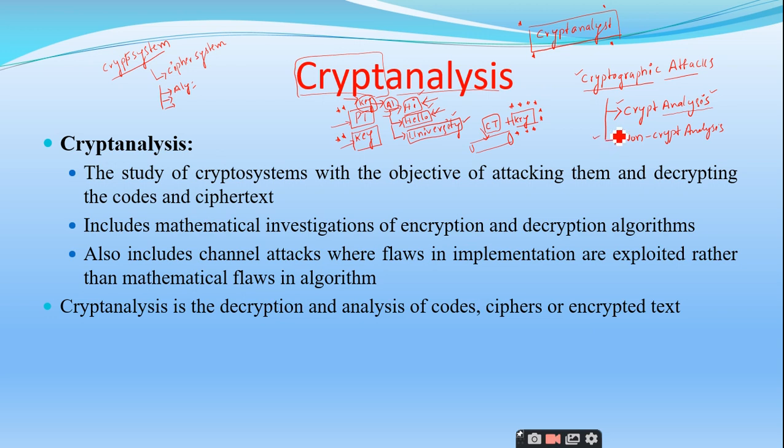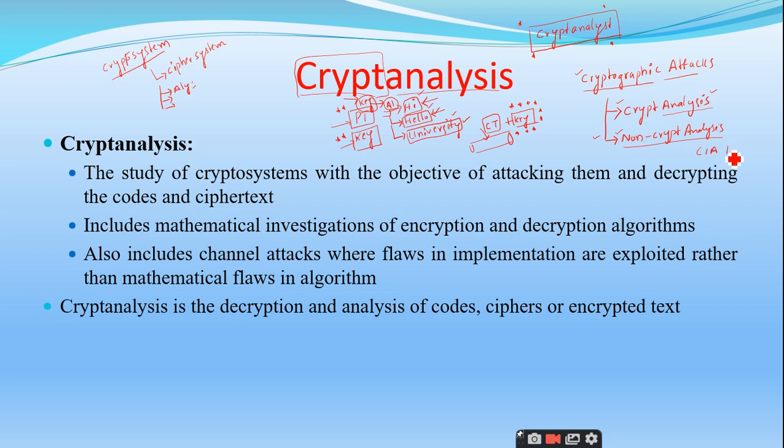And the non-cryptanalysis, which we have gone through in depth, does not concentrate on the algorithms or the mathematical concepts related to the algorithms. In fact, they are more interested in compromising the CIA triad.